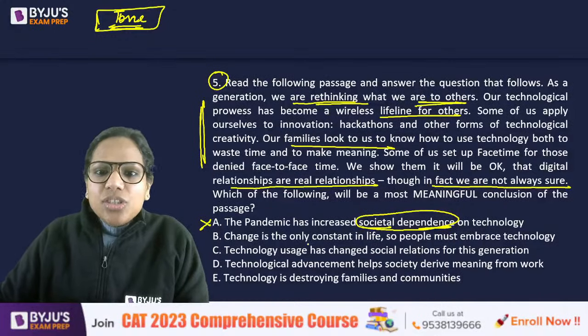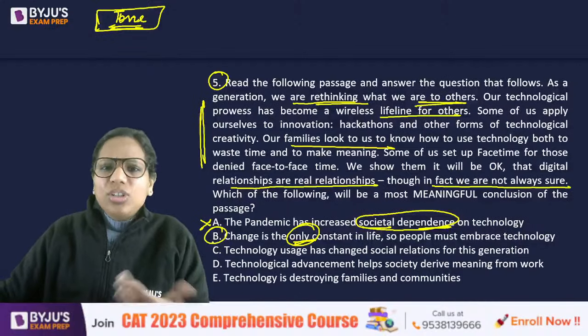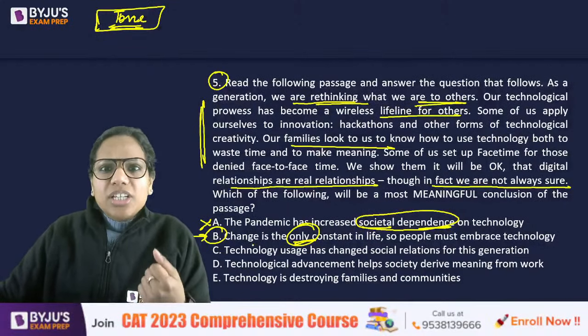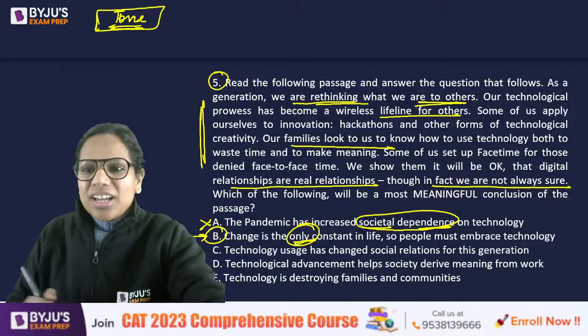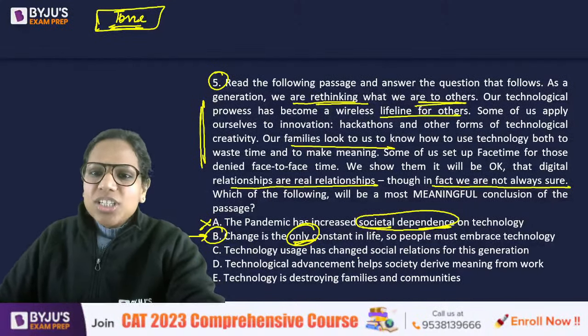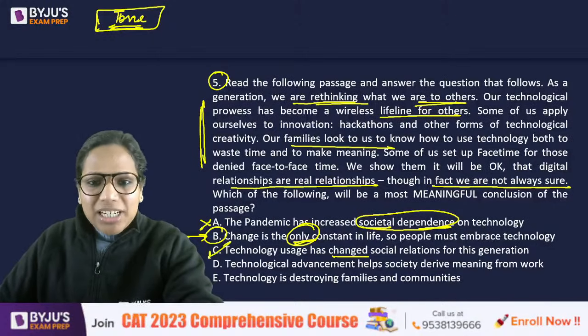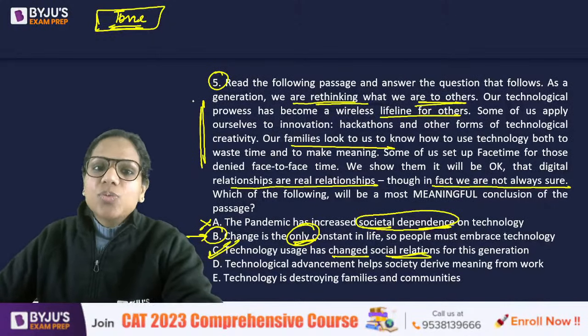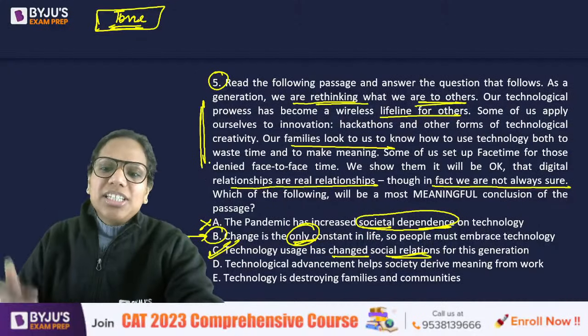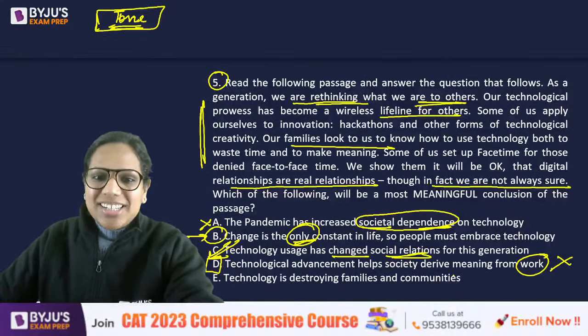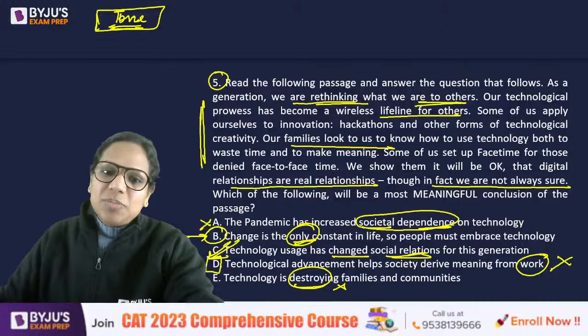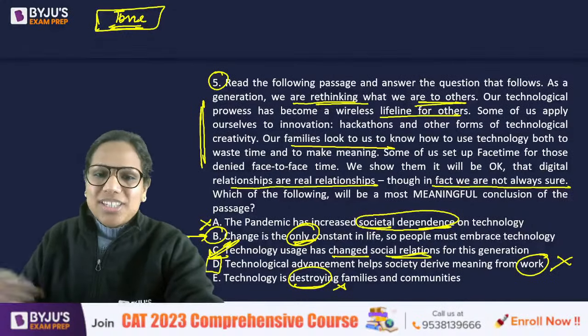Then "change is the only constant in life", extreme. So people must embrace technology. The author hasn't really given any such extreme suggestions. Be eliminated easily. Then between C and D, technology usage has changed. Yes, see, this is milder also, and it has changed social relations, which is what we talk about. So definitely C is the answer, right? Derive meaning from work. No, we also use it to waste time. Destroying, extreme again. So a pretty easy question this was. Okay.